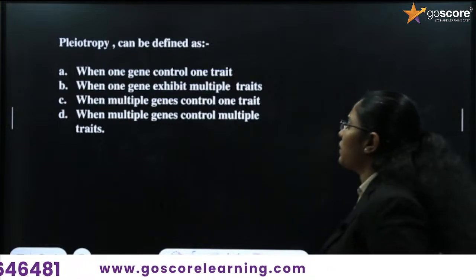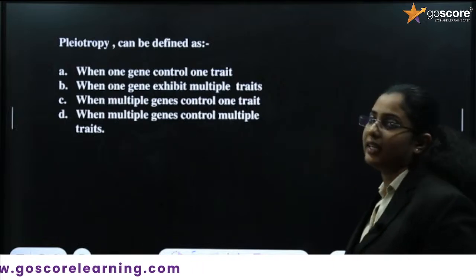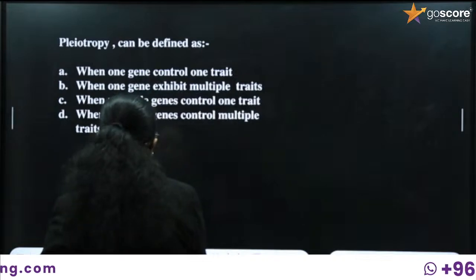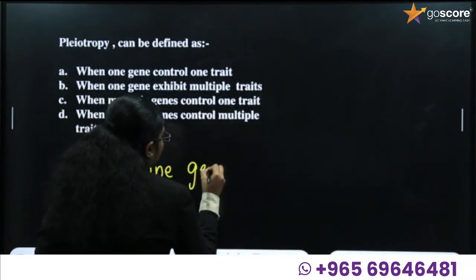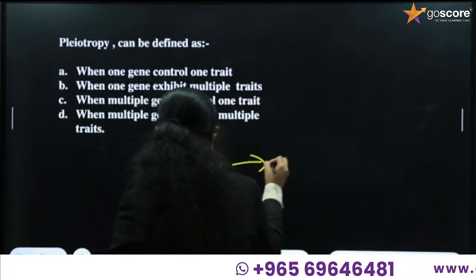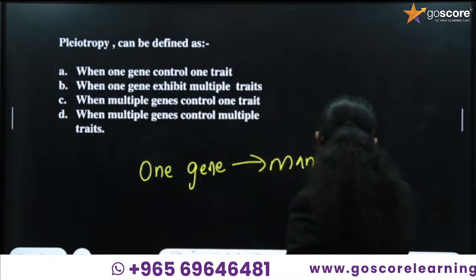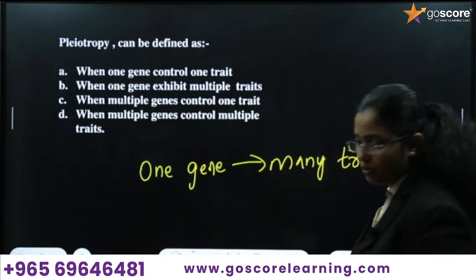What does this question say? Pleiotropy can be defined as. We have learned pleiotropy, right? One gene expressed in many traits gives rise to pleiotropy.